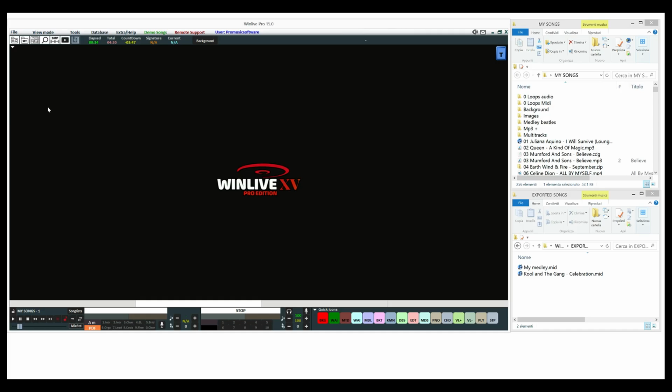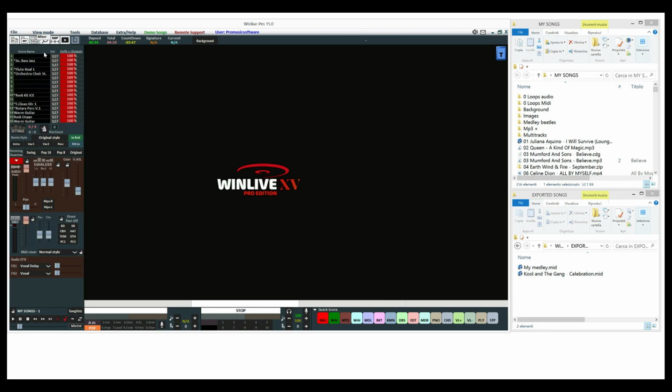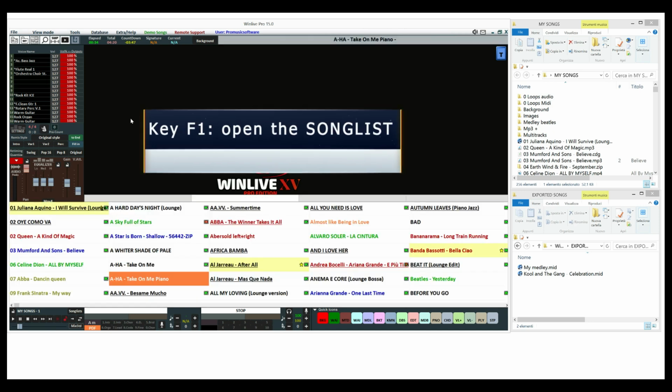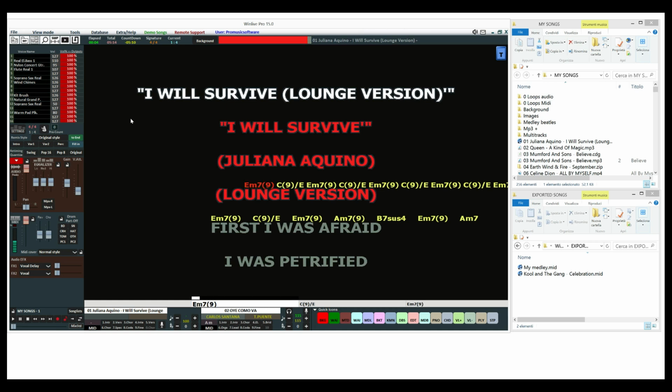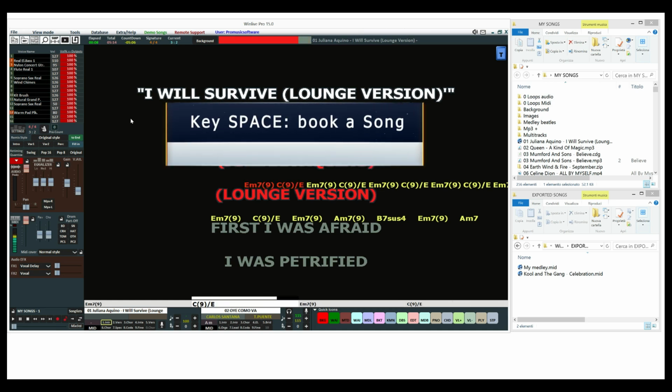Here, our song's playing. We remind you of the shortcuts. With the F1 button you open the song list, and with the Enter button you play the song. With the space bar you can book the next song.